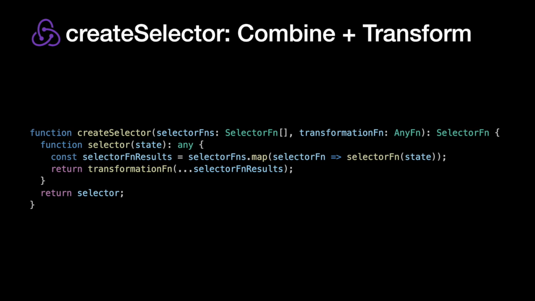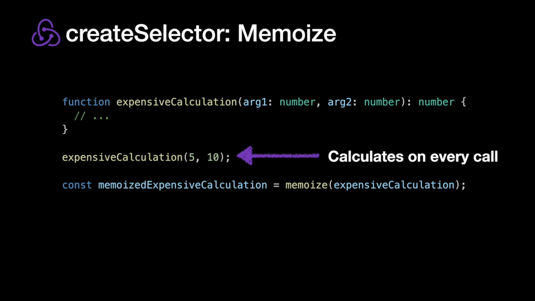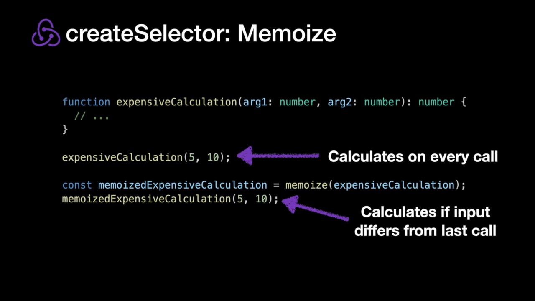Pretty simple. Quickly, we're going to talk about memoize. So, for anyone that's not aware, when we have an expensive calculation and we call it directly, it calculates on every call. However, if we were to implement this higher order memoize function and we wrapped our expensive calculation, this returned memoized expensive calculation function would only calculate if the input differs from the last call. And so that's what we want with our selectors: if the last input is the same, the state we're dependent on is the same, let's not recalculate our derived data.